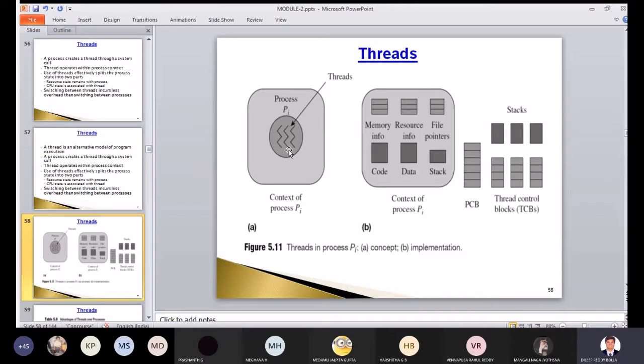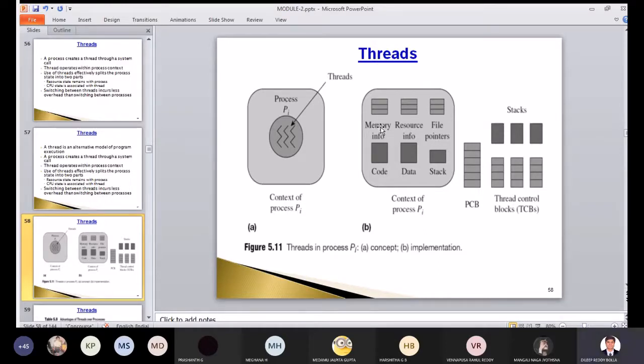Okay. And if you see this one, context of process PI, what they mentioned here, inside the same block, we have these many things. What are these things? Code, data, stack, memory information, resource information, file pointer. So these many fields are there inside the process.